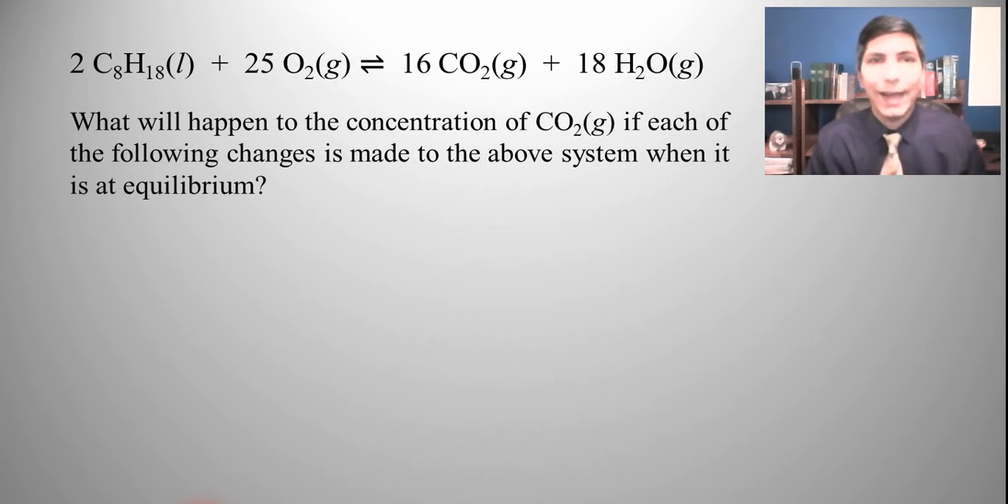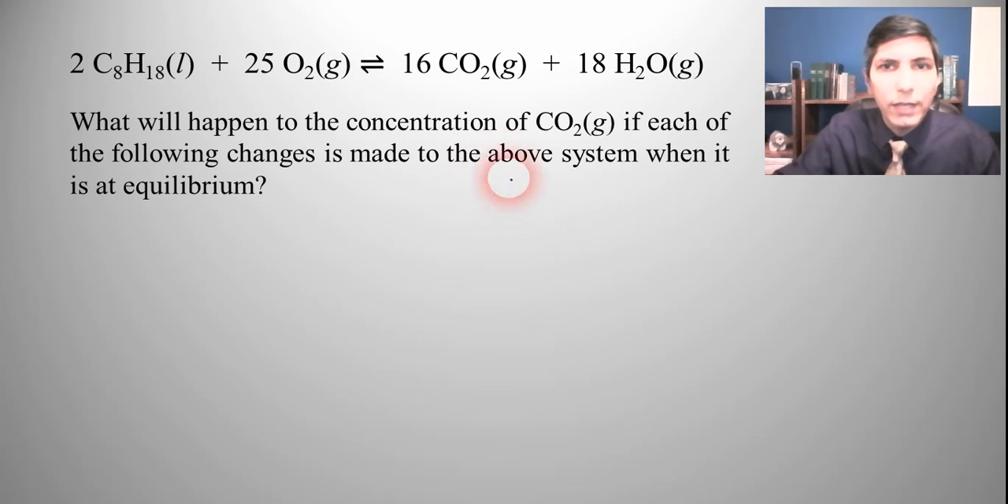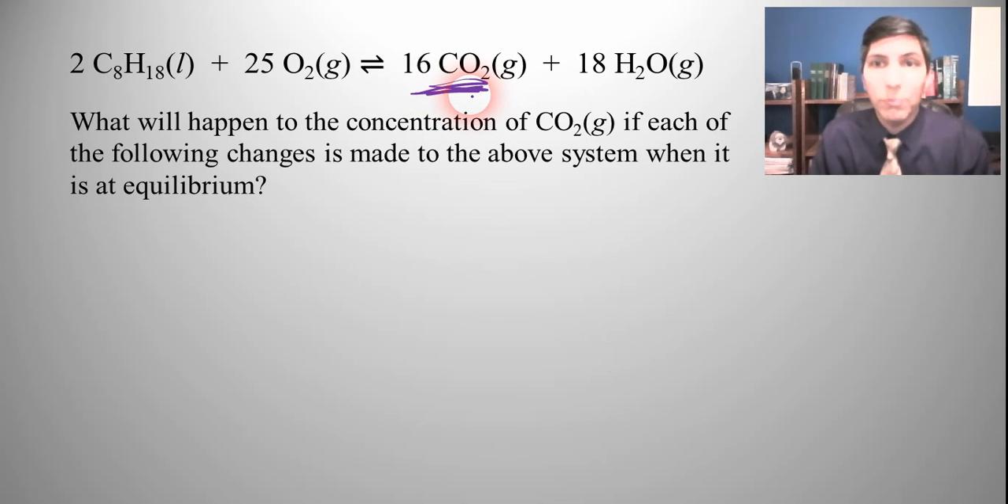So let's practice. Here we have a methane, not methane, this is octane actually. And it's liquid, so the liquid doesn't really affect equilibrium, but it is reacting with 25 moles of oxygen gas, and it's making 16 moles of carbon dioxide gas and 18 moles of water vapor. So what's going to happen to the concentration of carbon dioxide, which is this stuff right here, if each of the following changes is made when the system is at equilibrium?